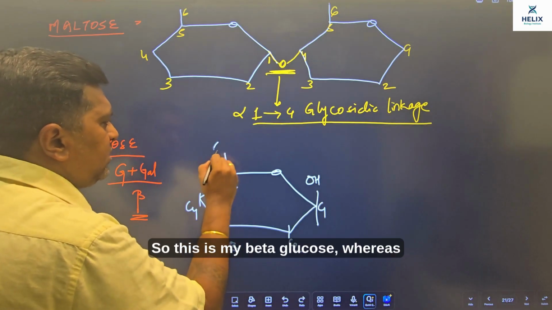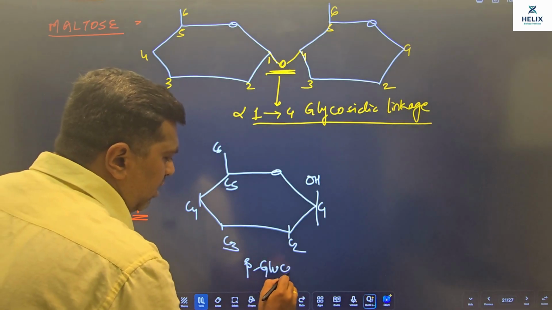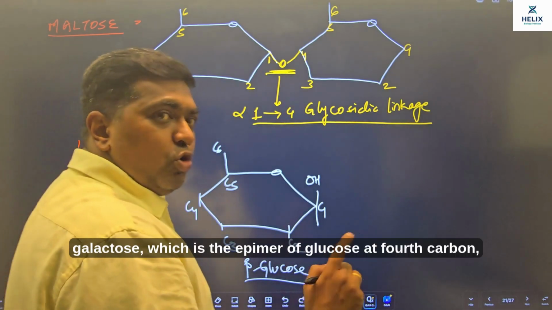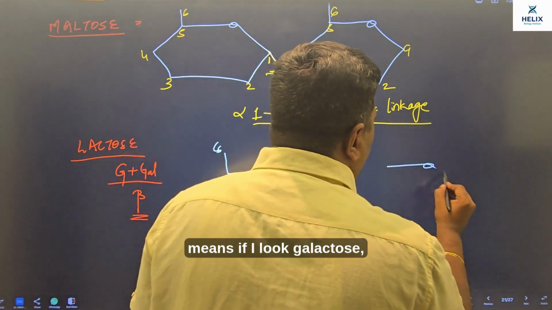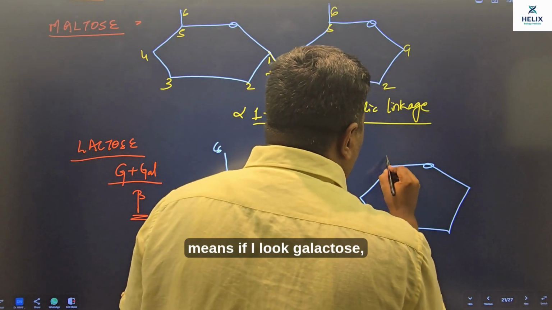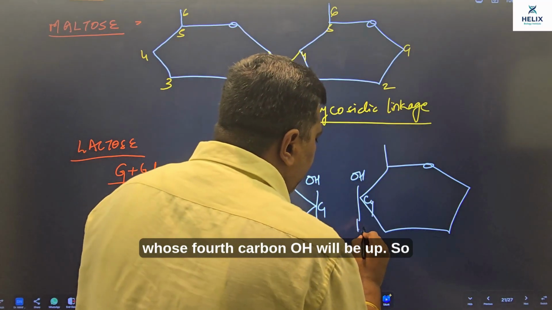So this is my beta glucose. Whereas galactose, which is the epimer of glucose at the fourth carbon, that is, if I look at galactose, the fourth carbon OH will be up.